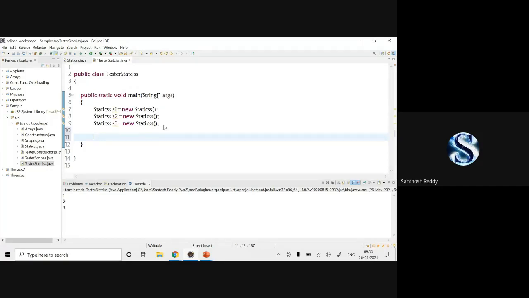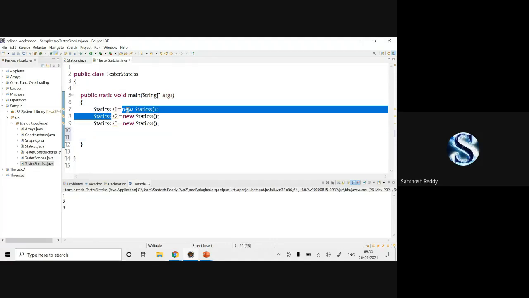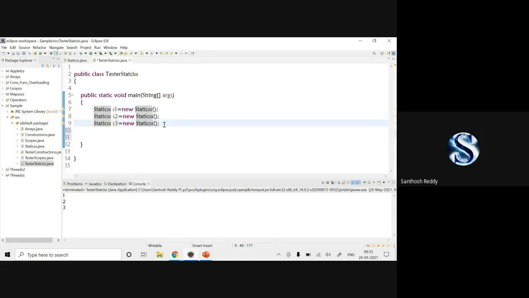We can access them through the object reference variable. So I have created an object here. Object creation is done. So through the object reference variable S1, I can access the variables present in the other class. It is not a static member now, the count variable.